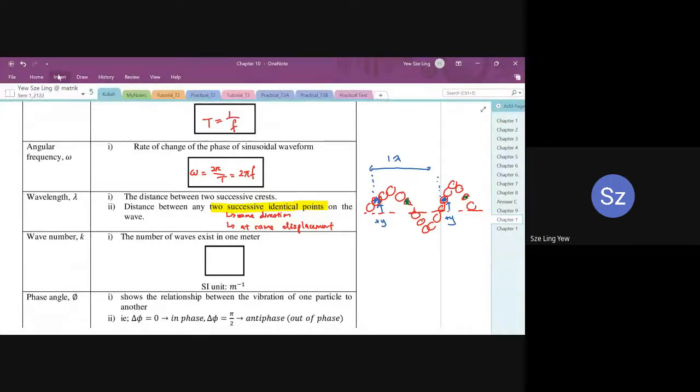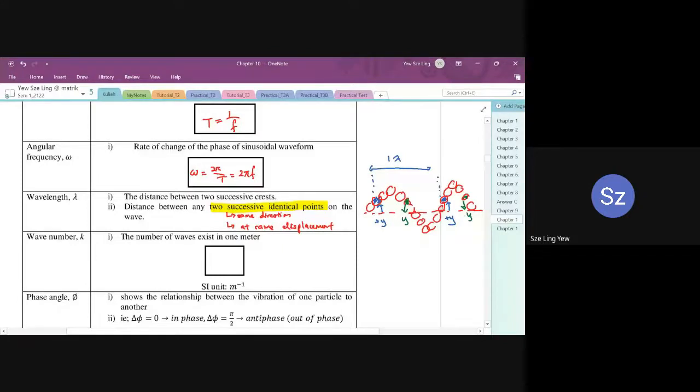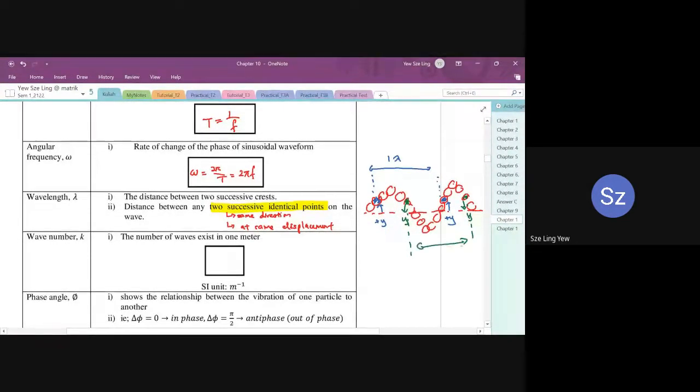It has the same y value, but now the direction is going down. These two green particles both have the same y, and they are pointing towards the same direction, both moving downwards. Again, these two we call identical points, so this is also one lambda.